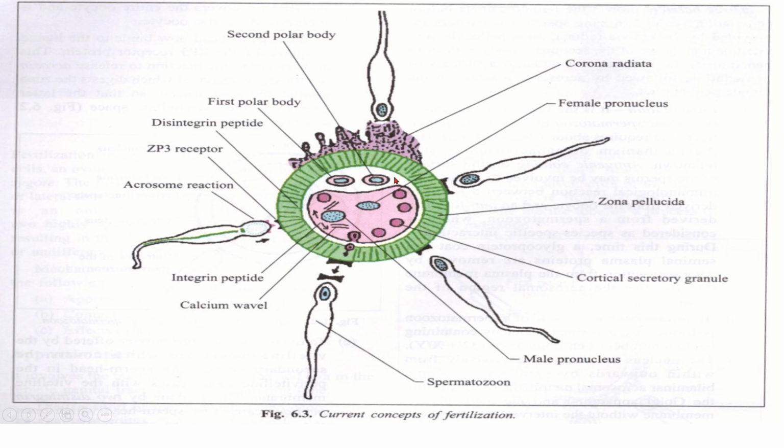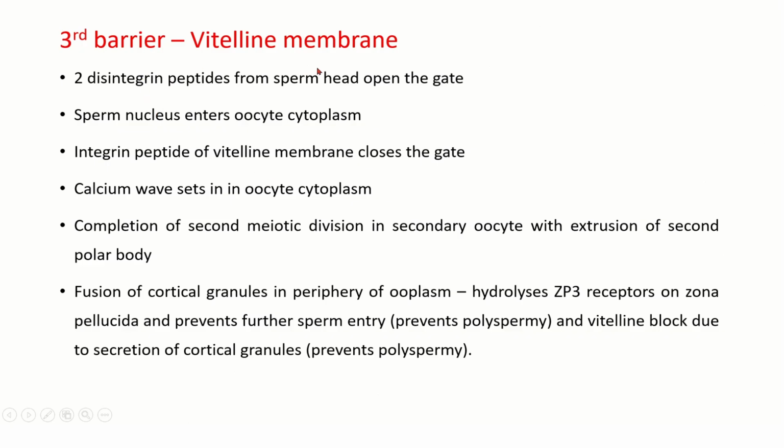So this is the zona pellucida, which has been penetrated by this. The ZP3 receptor is helping the penetration here. You can see the nuclear part reaching the perivitelline space. From the head of the sperm, the nucleus is entering the perivitelline space. Third barrier, the vitelline membrane.